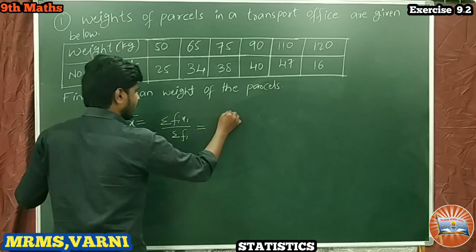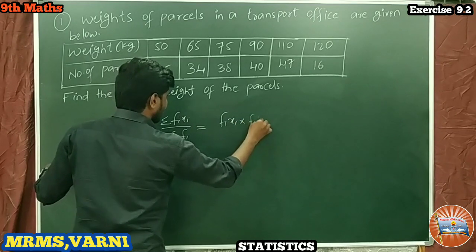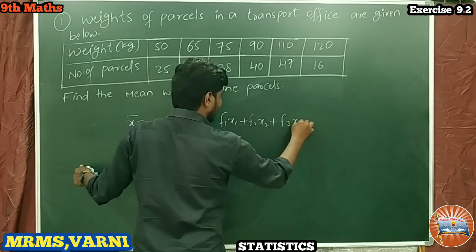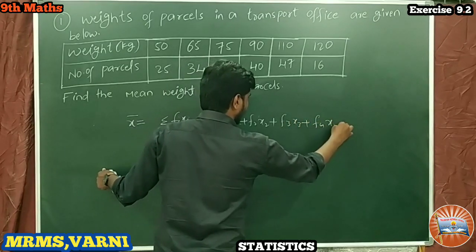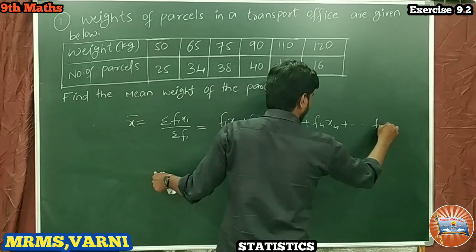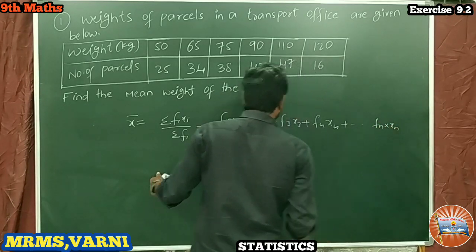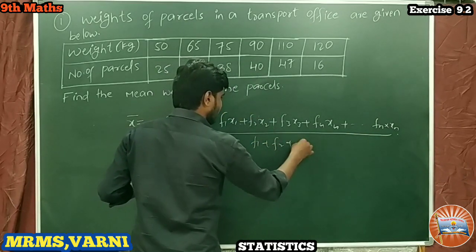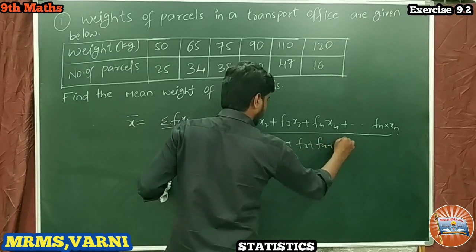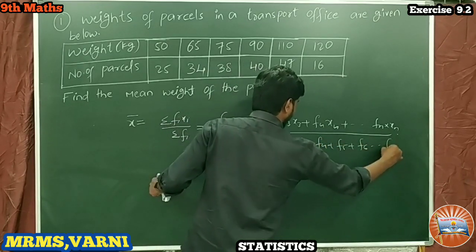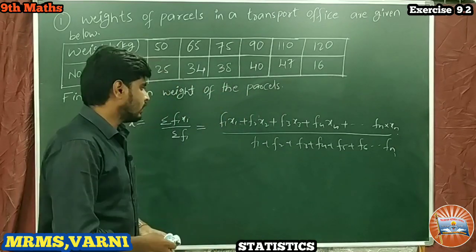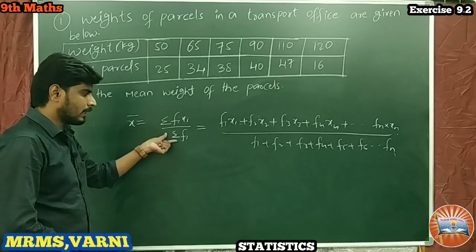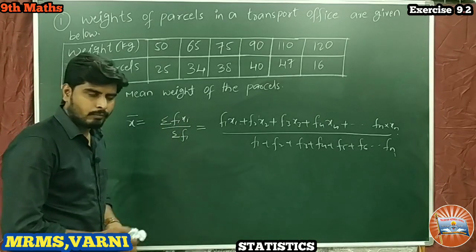We can write it as f1 x1 plus f2 x2 plus f3 x3 plus f4 x4 plus so on up to fn xn, divided by f1 plus f2 plus f3 plus and so on up to fn. In short form, sigma fi xi by sigma fi. Sigma is the summation notation.